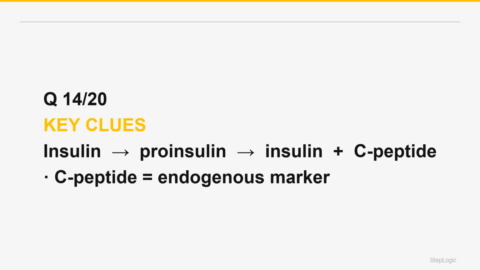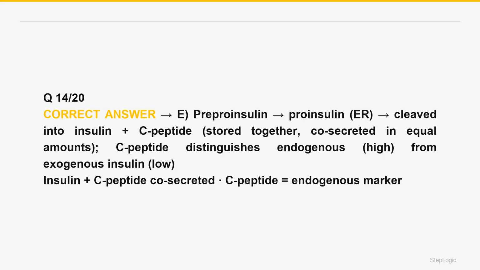Insulin synthesis in the pancreatic beta cell proceeds through precursors. It starts as preproinsulin, translated on the ribosome, which loses its signal peptide to become proinsulin in the endoplasmic reticulum. Proinsulin is then cleaved in the secretory granules into the mature insulin molecule plus the connecting C-peptide. Importantly, insulin and C-peptide are stored together and secreted in equimolar amounts whenever the beta cell releases insulin. The correct answer is E.